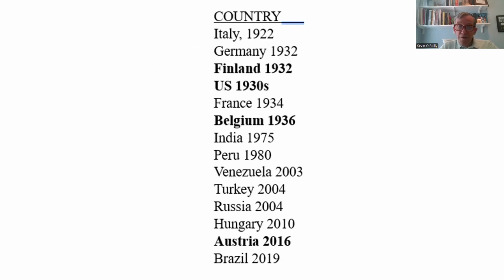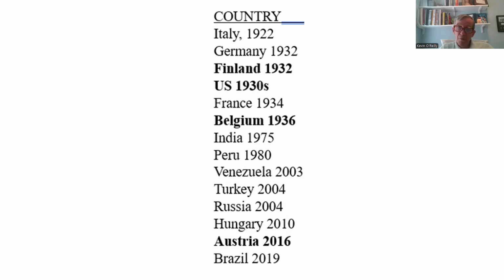So here are the cases. Some of these are pretty famous: Mussolini in Italy in 1922, Hitler in Germany. Some of them are not as well known: Finland in 1932. The US had some interesting things happen in the 1930s, and you can take a look at the reading on that. France is not as well known, or Belgium.